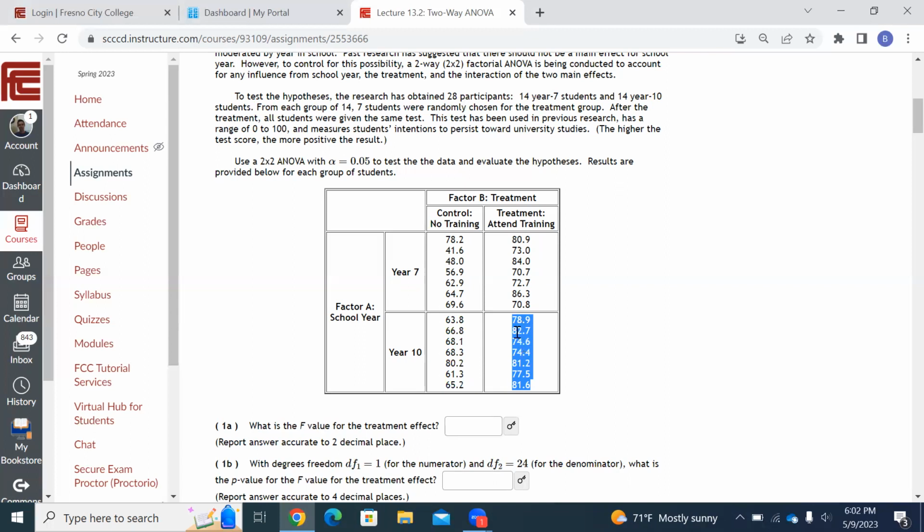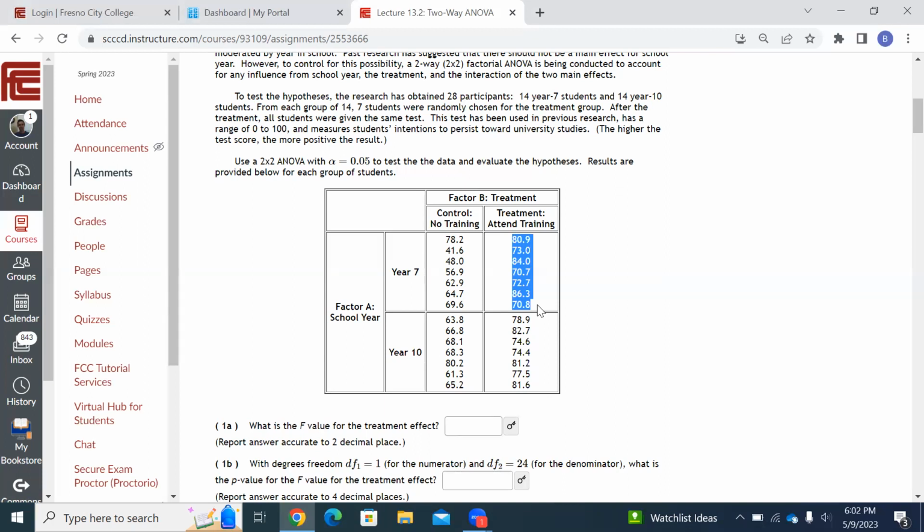So basically, we're wondering in this question, does the training class make a difference? Does it make people more likely to go to college? That's factor B, the treatment: the training class or no training class. Or does the year in school matter? Does it matter whether they take the training class in 7th grade or 10th grade? Does that make a big difference? Or maybe it's an interaction between the two. Maybe it's best if they take the training class in 10th grade, or maybe they better take it earlier, in 7th grade, so they can make plans earlier.